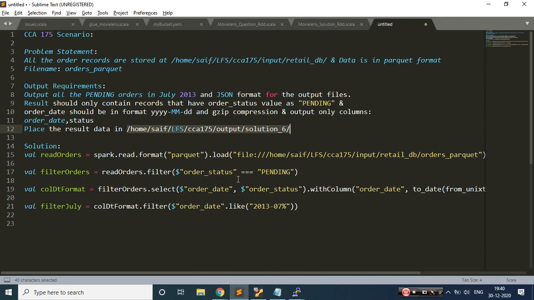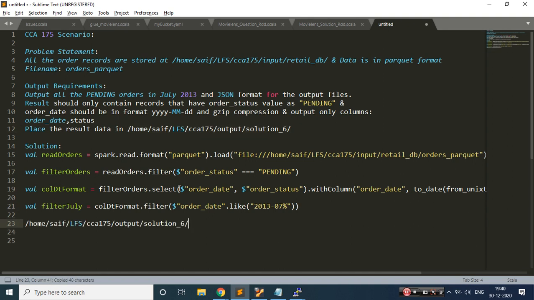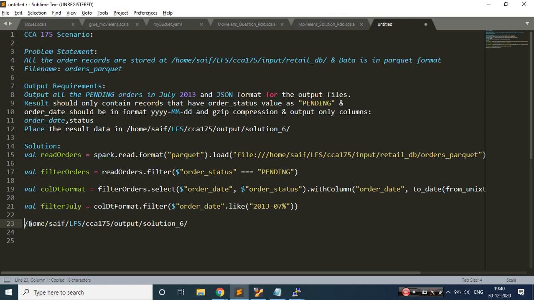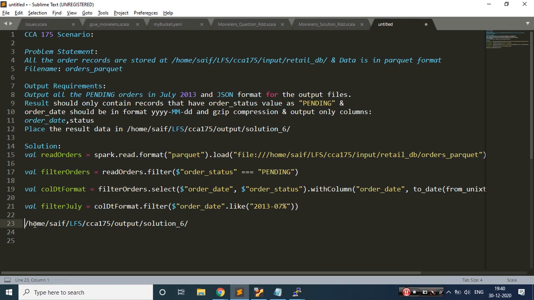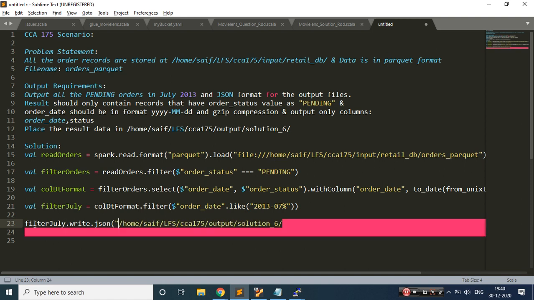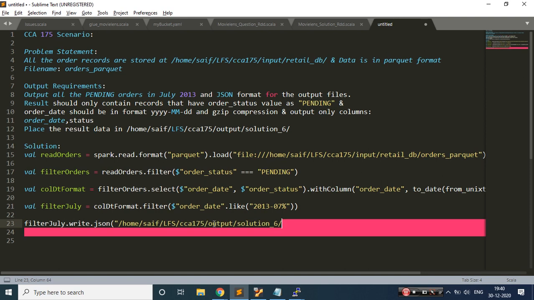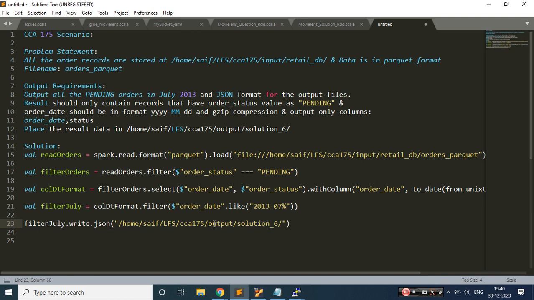Okay, let me write the data. So how can we write the data? We need to write at this path. So this is the variable which has the entire data. So let me copy that. I need to write. Which format do I want to write? I need to write in JSON format. Okay, so this is the path. Let's go to the end. Let's close this path. Okay, I have written in a JSON format.